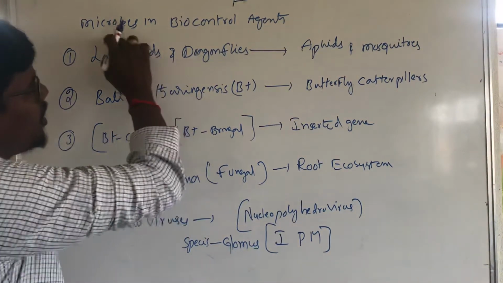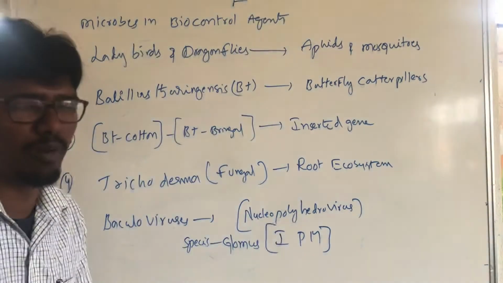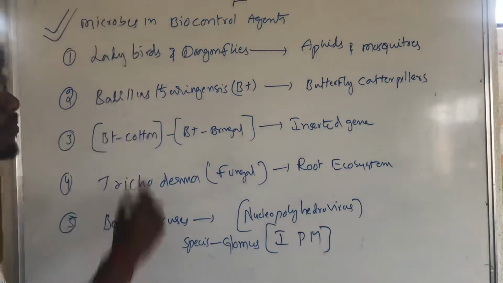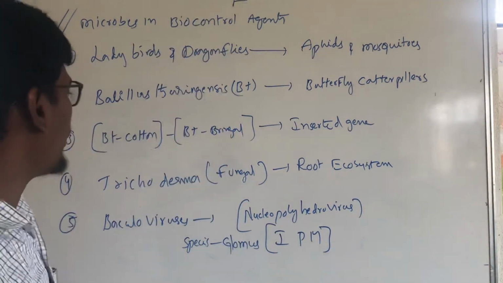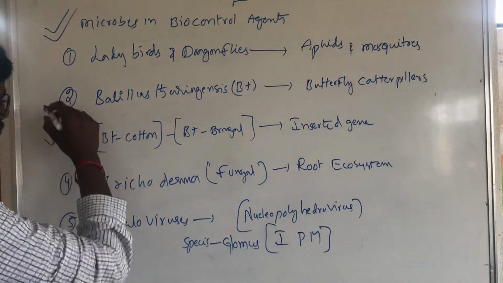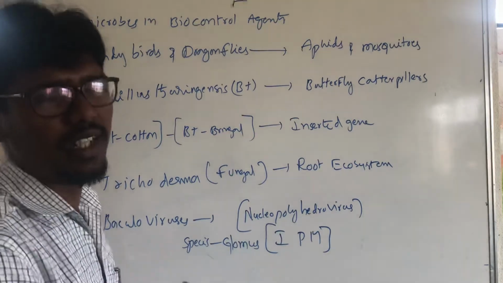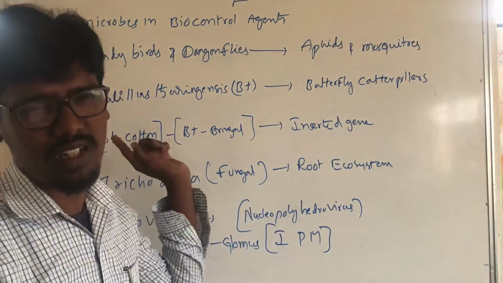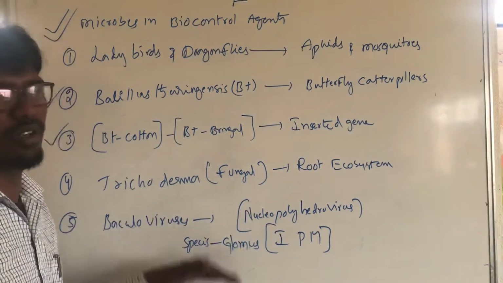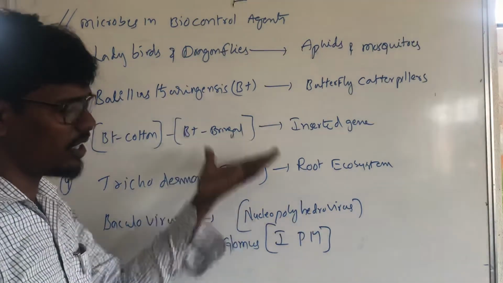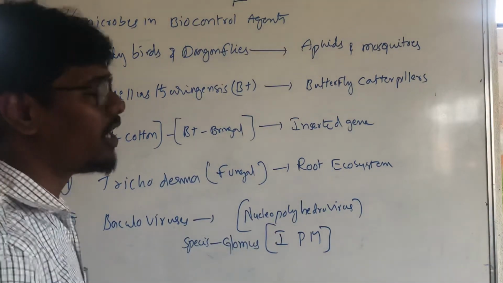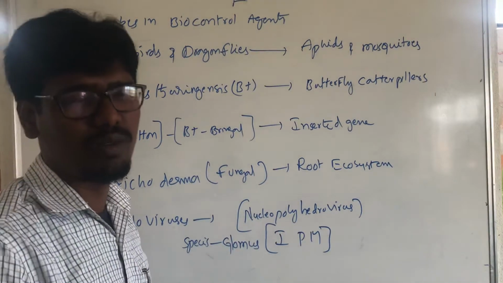Okay, this is microbes in biocontrol agents. Once upon a time, the farmers were using these types of microorganisms. Not all types, these are the genetically modified ones, coming from biotechnology. So these microorganisms are used in organic farming. Next, we come to biofertilizers.